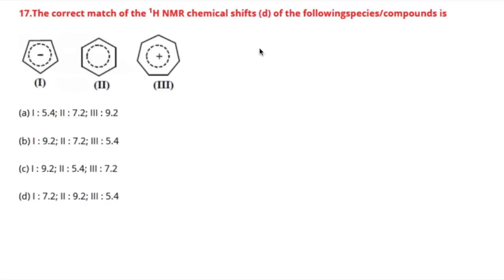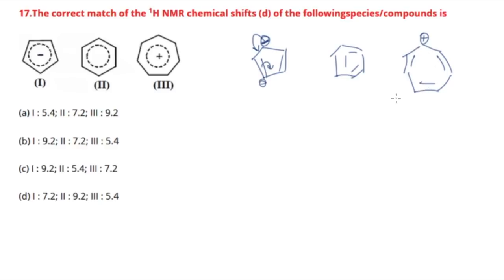If you'll see, the first one is something like this. The negative charge is over here, and that will go under resonance to give this type of structure. Then the negative charge will come over here. So basically it looks something like this. B, you all know, is benzene. And C is something like this.